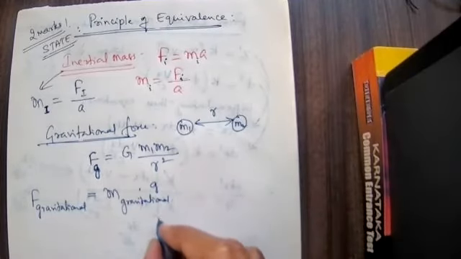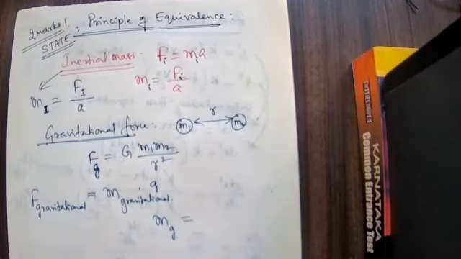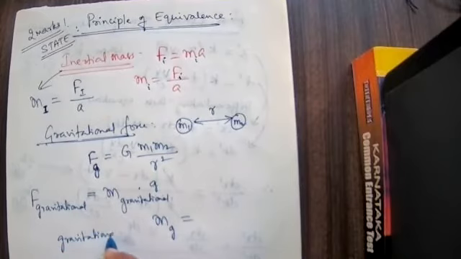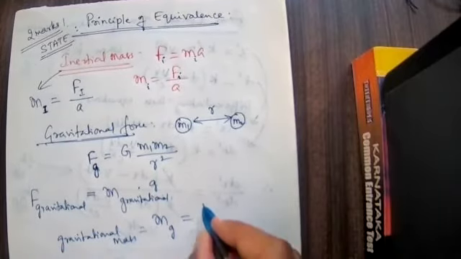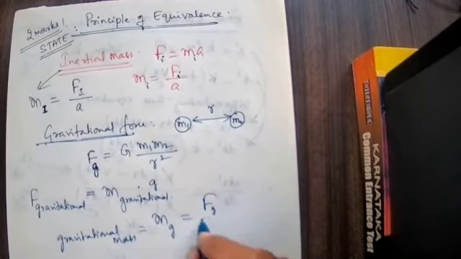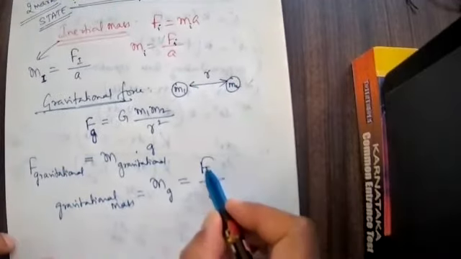Therefore, I can write m gravitational, meaning gravitational mass. This is gravitational mass. Gravitational mass is equal to F gravitational divided by g, acceleration due to gravity.